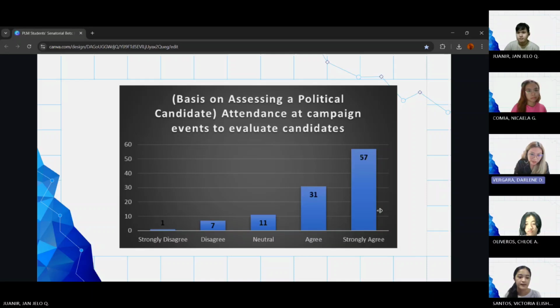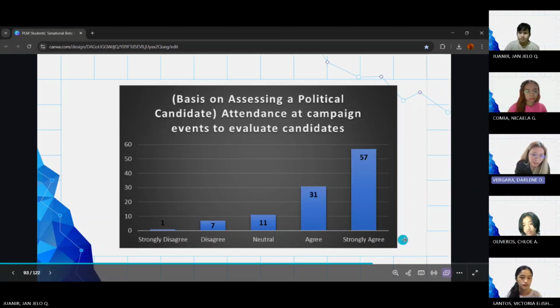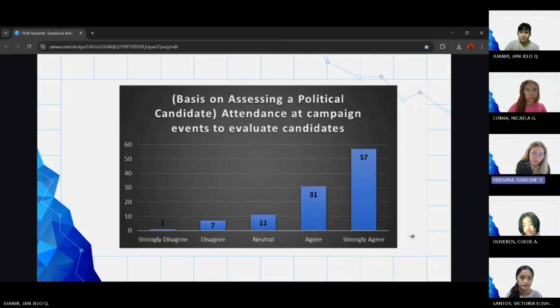And then 31 participants agree, 11 stay neutral, and 7 participants disagree that attendance at campaign events to evaluate candidates is one of the bases. And lastly, 1 participant strongly disagrees that it is one of the bases on assessing a political candidate.